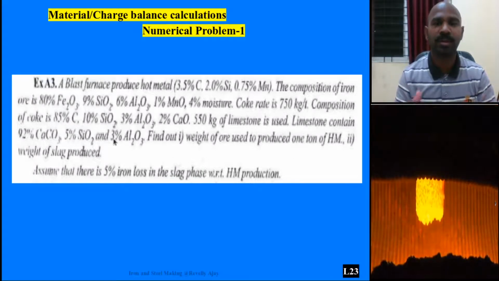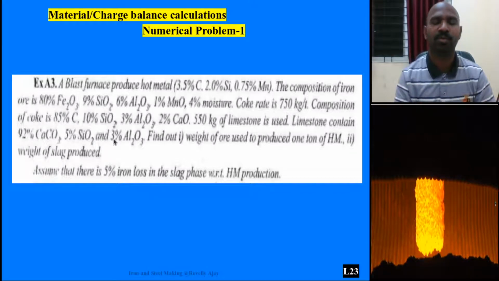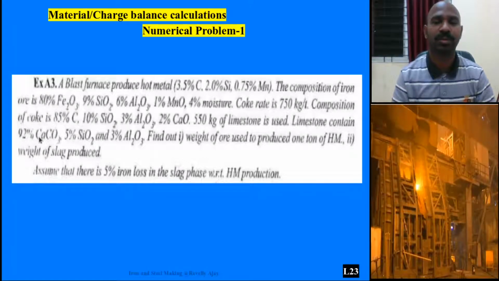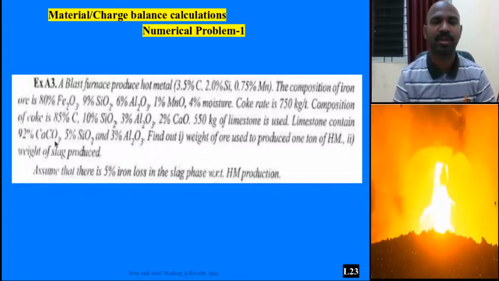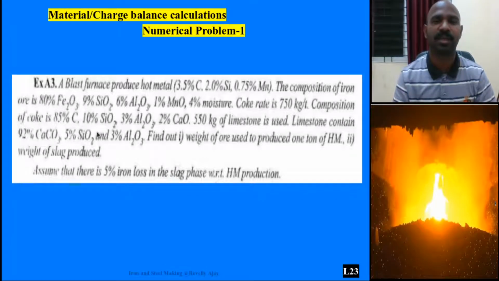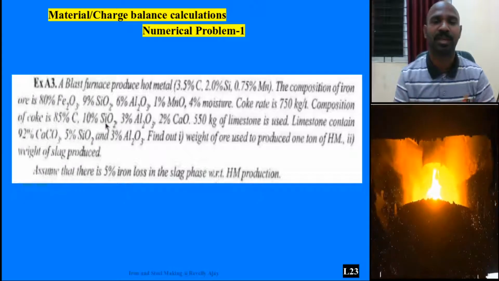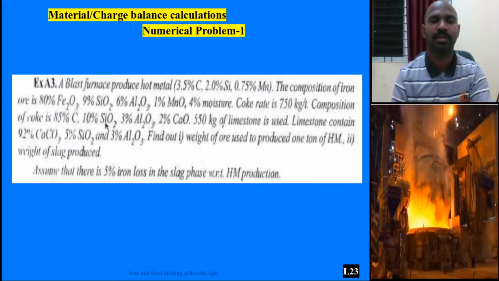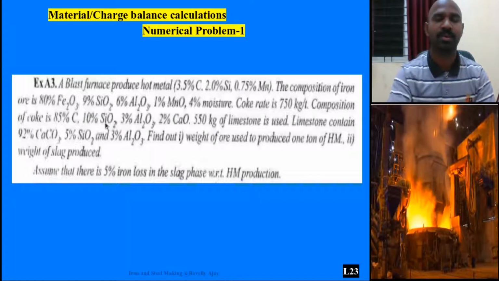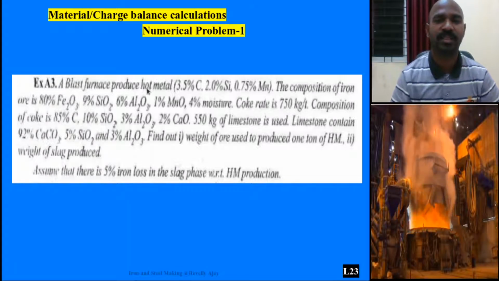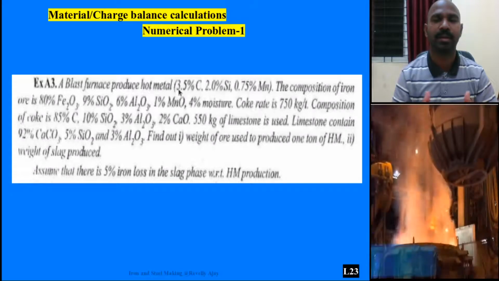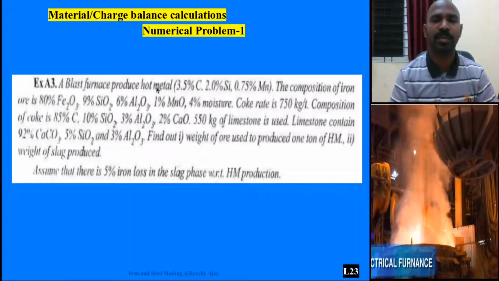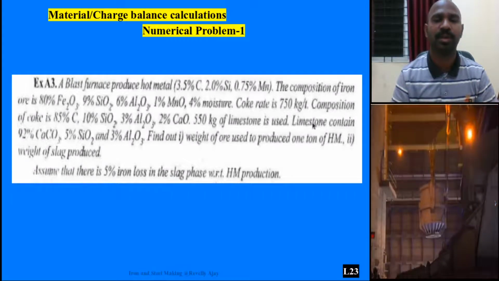At 1000 degrees Celsius, this limestone decomposes, giving CaCO3 into CaO and CO2. That CaO will react with these impurities and form liquid slag compounds, which have lighter weight compared to the liquid pig iron, that is hot metal. So that is the use of limestone.